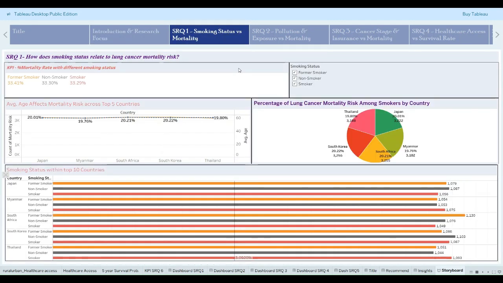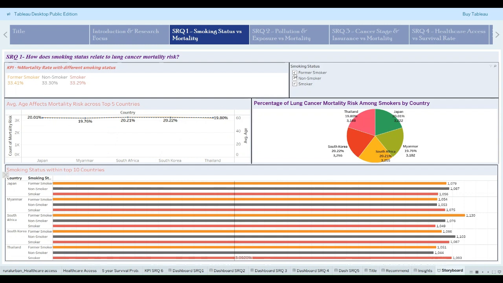In the first screen, we get to know how smoking status affects mortality risk rate in lung cancer patients. Here, there are three types of smoking categories: former smokers, non-smokers, and smokers. According to this KPI, former smokers contribute the highest, with 33.41% of overall mortality risk rates in lung cancer patients. In this table, we see that an average age of 60 years affects mortality risk across the top 5 countries: Japan, Myanmar, South Africa, South Korea, and Thailand.